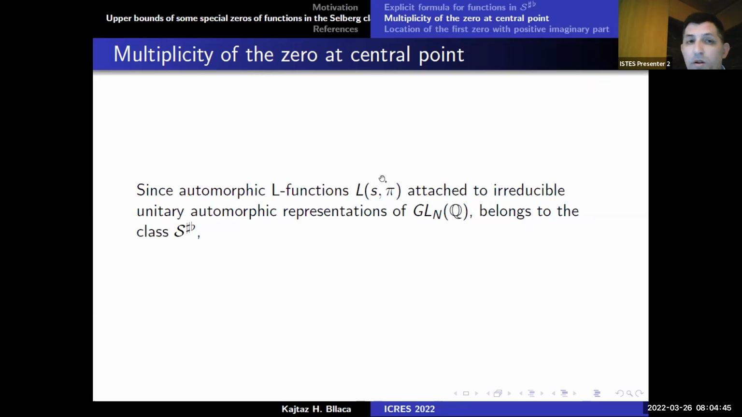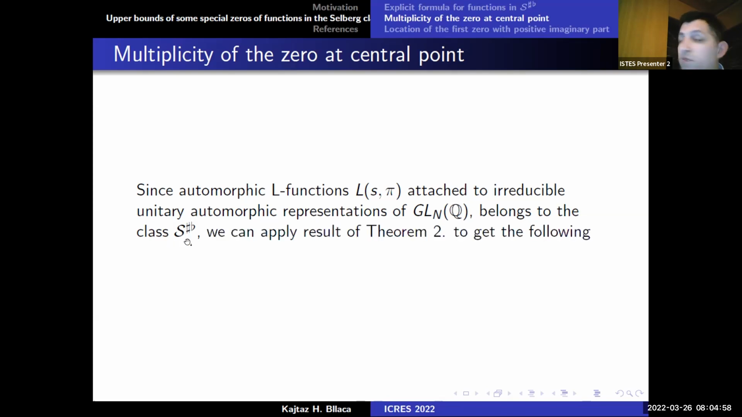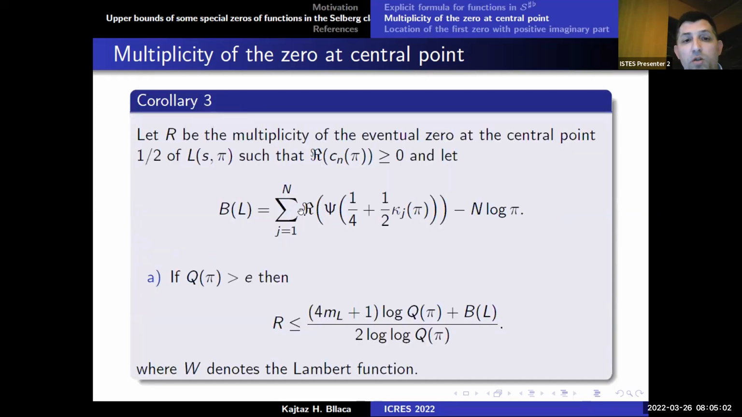Now, as an application of our main result, the automorphic L-functions, since they belong to the class S sharp, we can get the results of Theorem 2 in the following corollary. So now R is the multiplicity of the eventual zero at the central point, but now for the automorphic L-function.